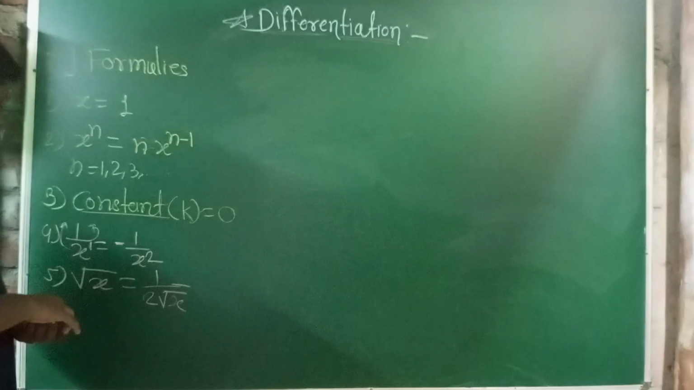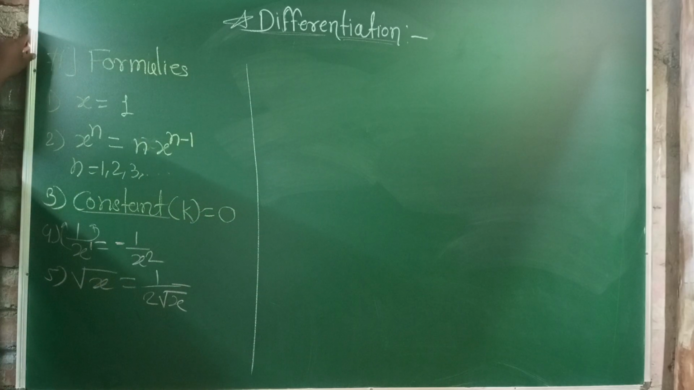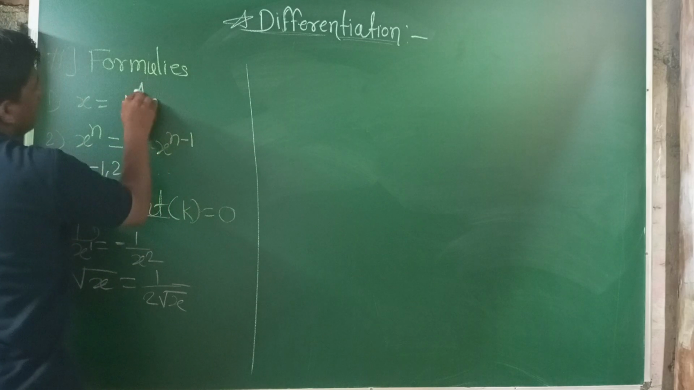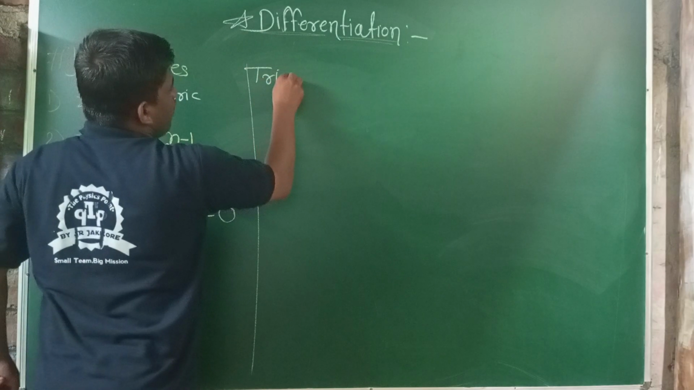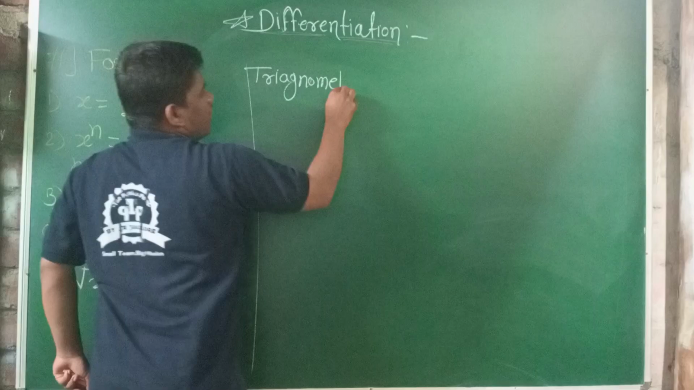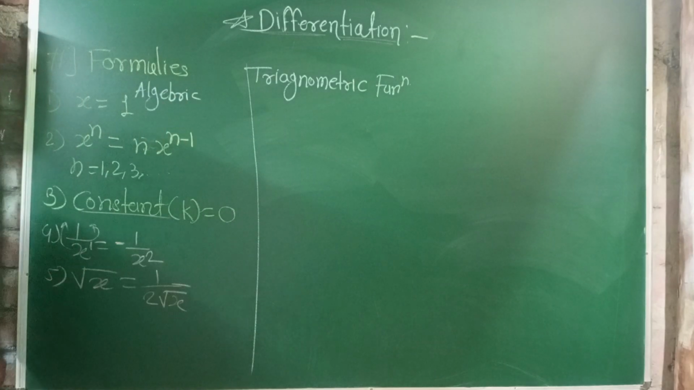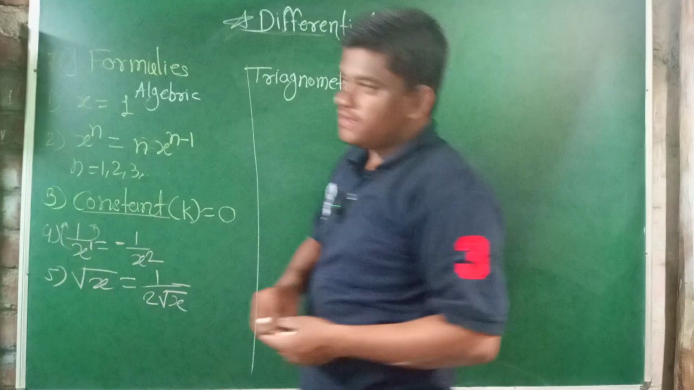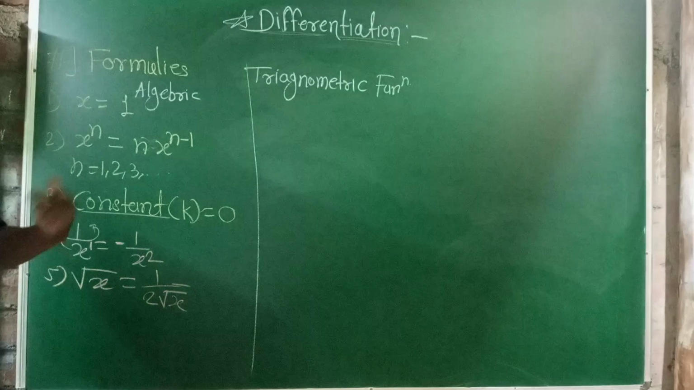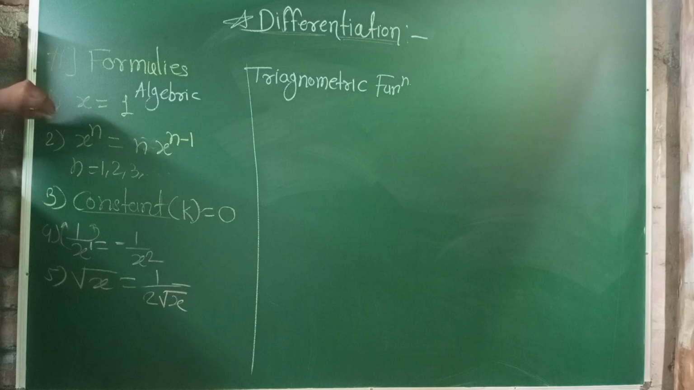These are all algebraic functions. When we are dealing with logarithmic functions or trigonometric functions, these are different from algebraic ones. When we start dealing with trigonometric functions, we have 6 trigonometric ratios: sine, cosine, tan, cot, sec as well as cosec. These are the trigonometric ratios.